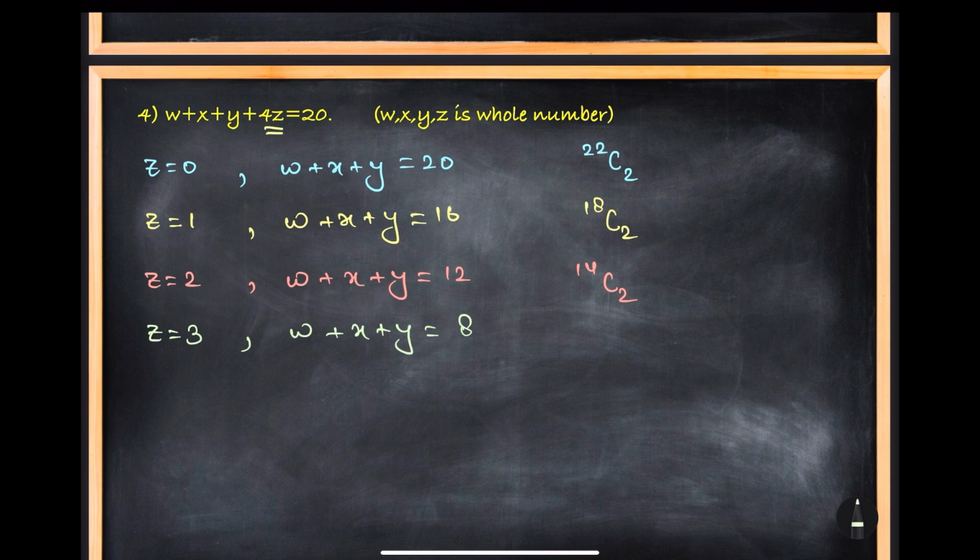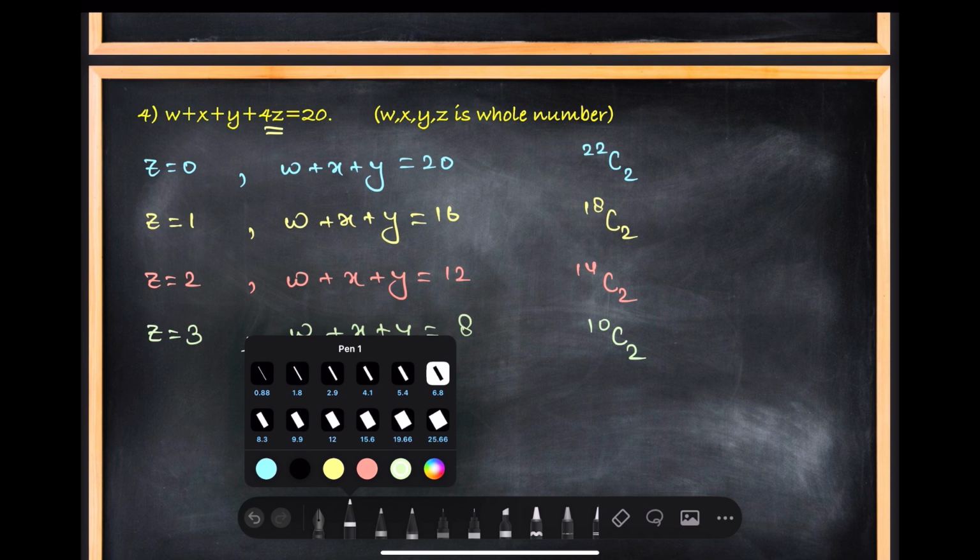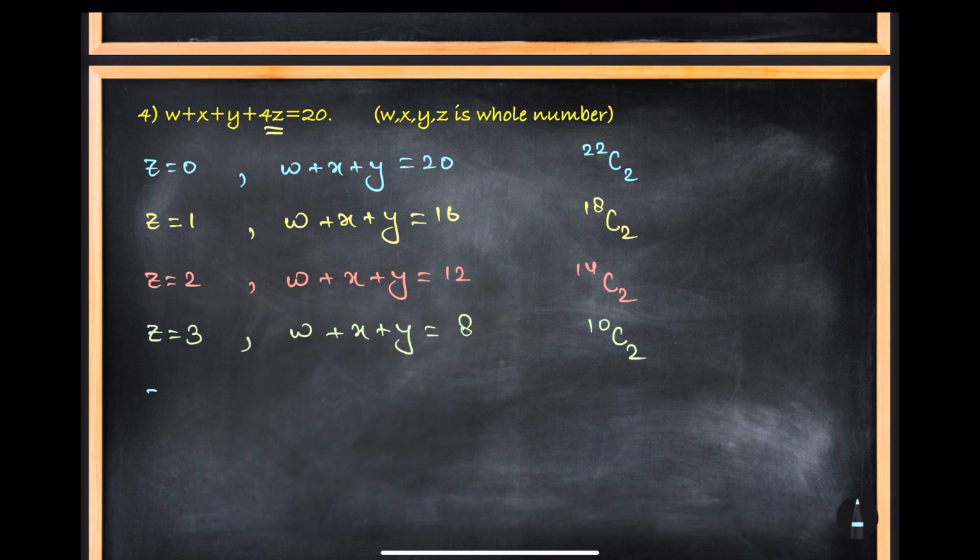Then you have to distribute 8 samosa to these 3 persons, and you will be asking for sticks, that is 2. So it is 10C2. Okay. Now suppose that you wish to give Z 4 samosa. So he will take what? 16 samosa. So we will be left with what?